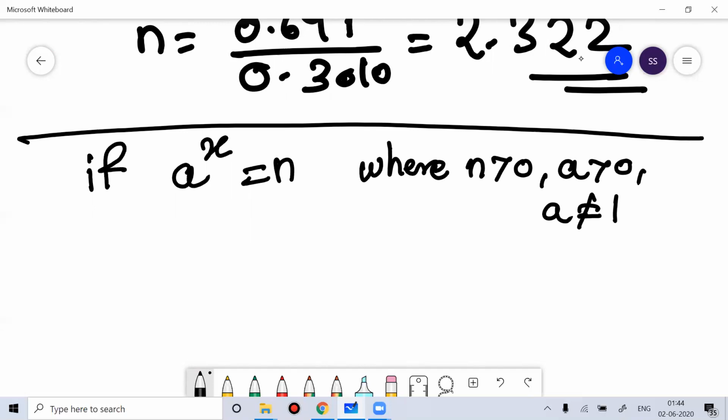So basically, the logarithm of a number to a given base is the index or the power to which the base must be raised to produce the number.